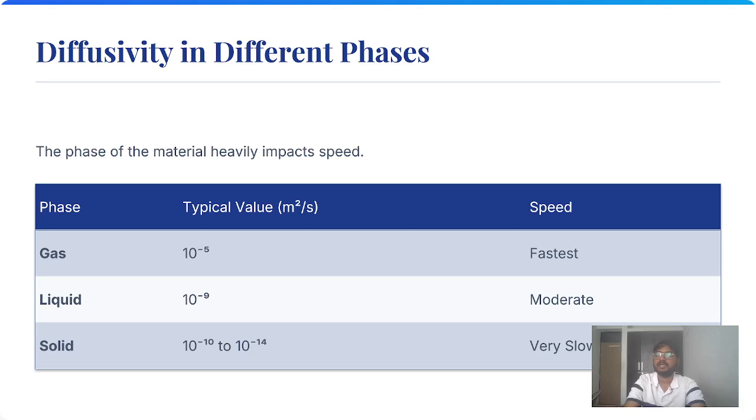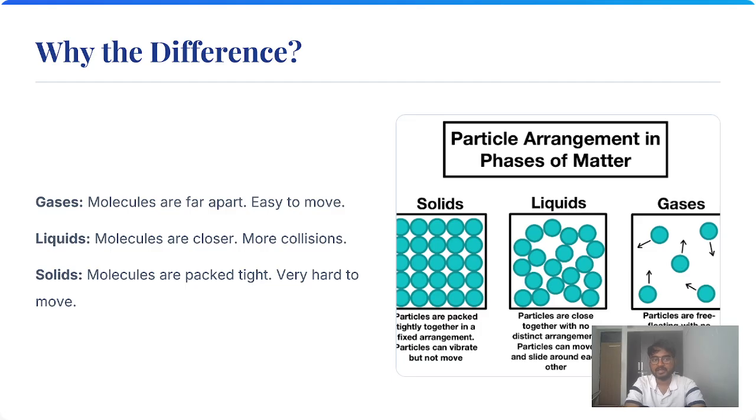As I have told, if we drop ink or a dye in hot or cold water, we can see that due to the temperature difference, the diffusion takes place differently, but it is considered to be moderate. In solids, it is 10 to the power of minus 10 to 10 to the power of minus 14, which is very slow mass transfer diffusion. Now the differences. In this PPT, we are explaining that molecules are far apart and easy to move in gases.